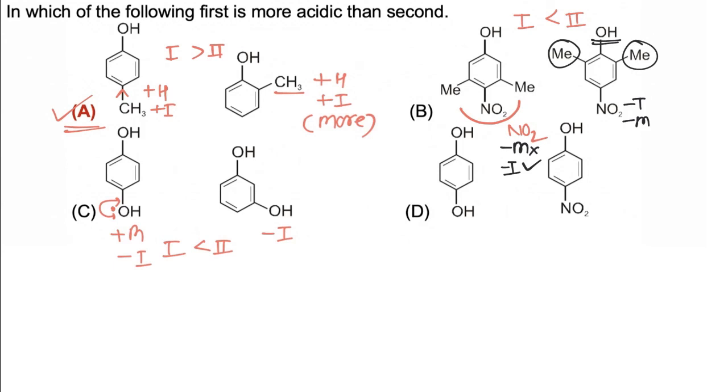Now in third case OH is having minus I and plus M effect, so it will overall decrease acidic strength of phenol. While in fourth case NO2 is having very strong minus I and very strong minus M effect, and both these effects will increase acidic strength of phenol. So in this case also second is more acidic than first. So only in first case first is more acidic than second, and hence correct answer is A.